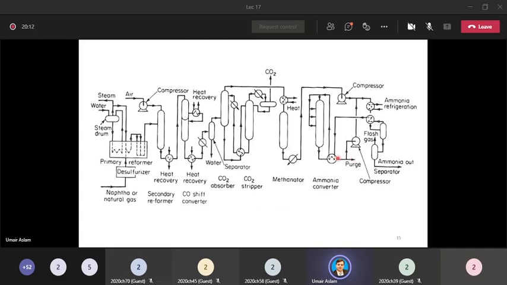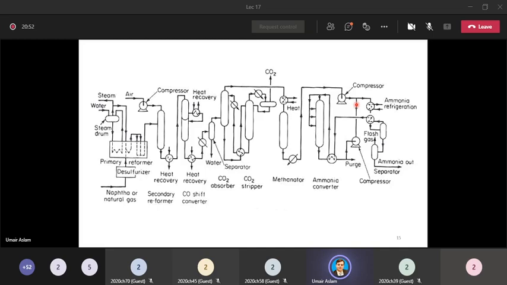Okay ji. So the second path of this product stream, firstly we pass it through a compressor. Why? Because we will mix this stream with the fresh stream which is coming from the methanator and pass through this compressor. Okay? As both streams are gaseous streams, whenever we are mixing two gaseous streams, their pressure should be same. ठीक है, ये रूल ऑफ थंब है. जब भी आप गैसियस स्ट्रीम्स को मिक्स कर रहे हैं, उनका प्रेशर सेम होना चाहिए.